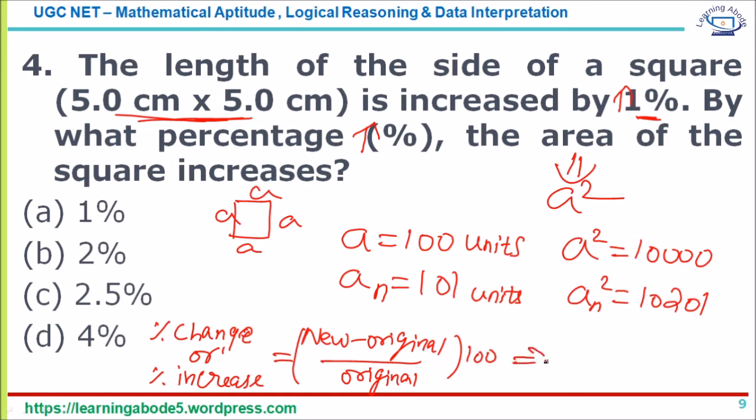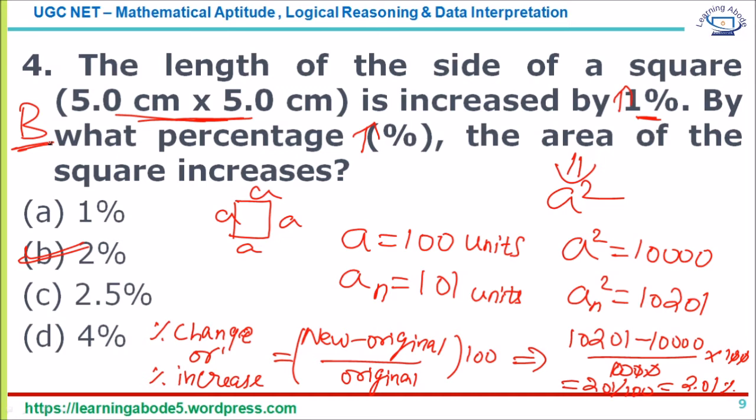Now using this formula, the new value is 10,201 minus 10,000, upon 10,000, into 100. So this 0 and this 0 go off. I'm sorry, it's 10,000. Yeah, so you get 201 by 100. That's 2.01 percent. That's 2% approximately. That's answer option B.